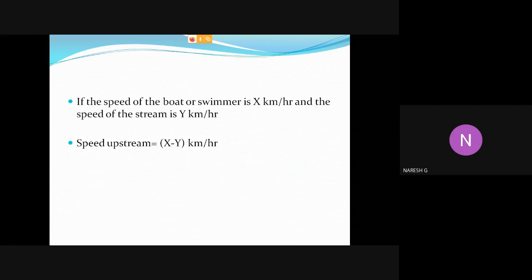Now based on this, some problems. Now observe the first problem.